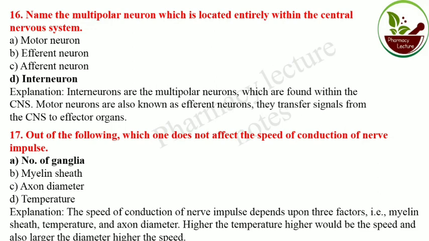Out of the following, which one does not affect the speed of conduction of nerve impulse? Number of ganglia. The speed of the conduction of nerve impulse depends upon three factors, that is myelin sheath, temperature, or axon diameter. Higher the temperature, higher would be the speed, and also larger diameter, higher the speed. So the answer is number of ganglia.